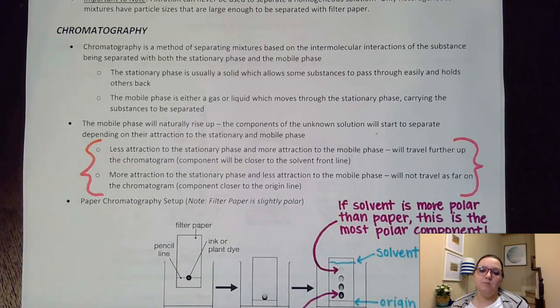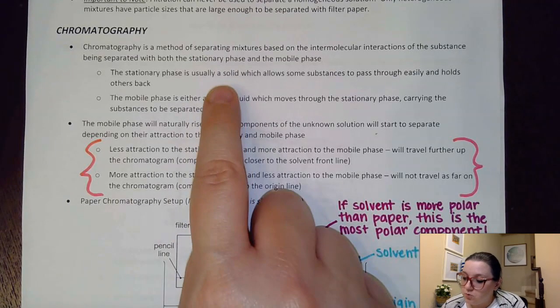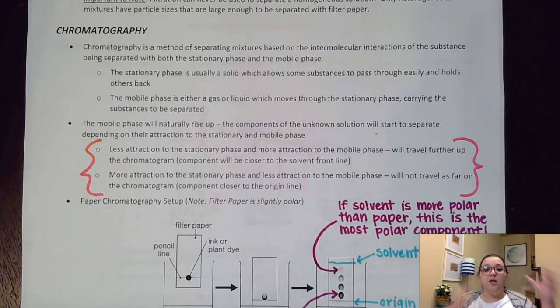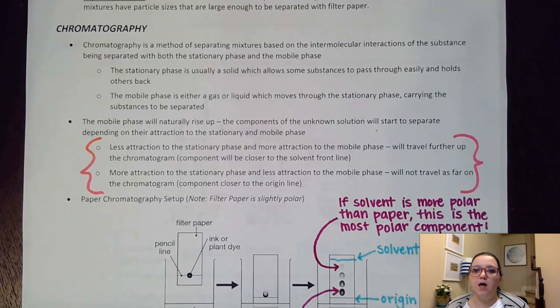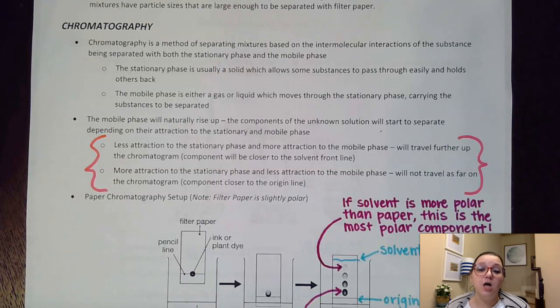Chromatography is a method of separating mixtures based off of differences in intermolecular forces, okay? Usually on a chromatography experiment, you have a stationary phase, some sort of solid which allows substances to move through it, but it itself stays in place. Okay. The mobile phase is something that passes through that stationary phase and it carries substances that need to be separated. Now, there's lots of different types of chromatography. A lot of you might remember from biology doing a gel electrophoresis. That is actually a version of chromatography. The one that's typically referenced in chemistry is what is called a paper chromatography, and we'll talk about that here in a little bit.